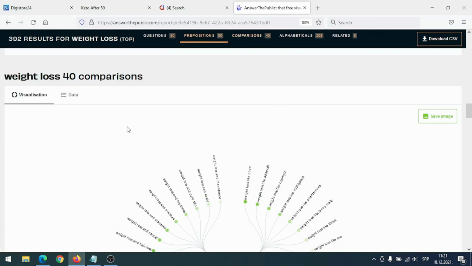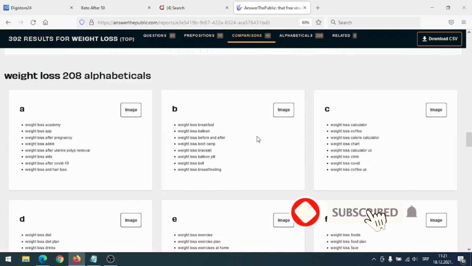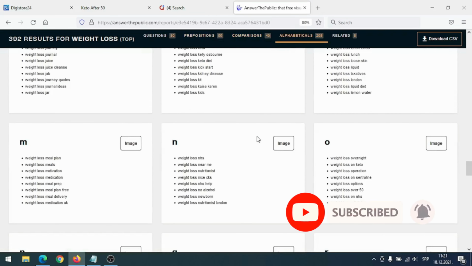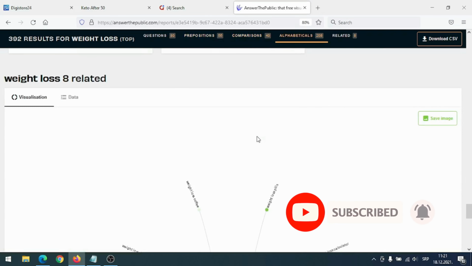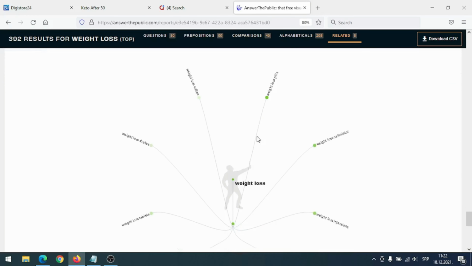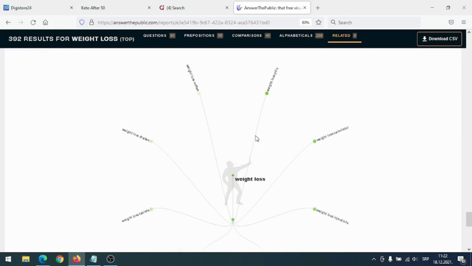Here you can see comparisons. Here you can see these questions alphabetically. And when you scroll here, you can even see related niches, sub-niches of weight loss. For example, weight loss shakes, weight loss calculator, weight loss pills, and so on. You can use these to get ideas for weight loss sub-niches, because in these sub-niches competition is not that big, it's not that strong.